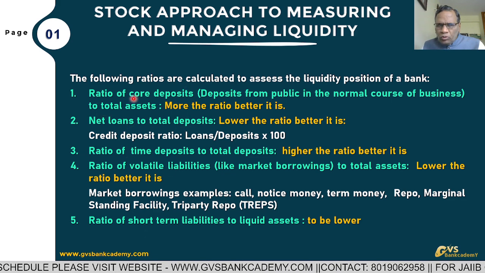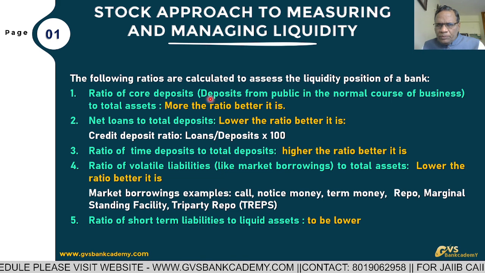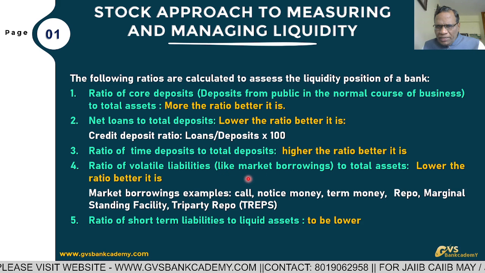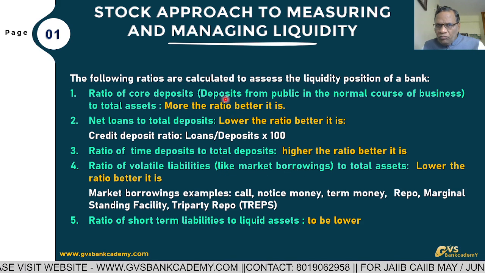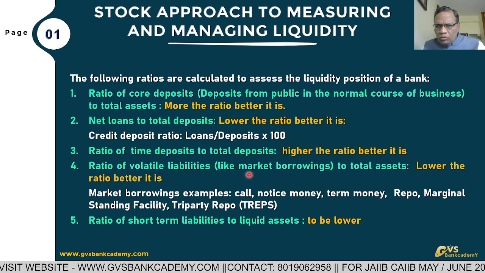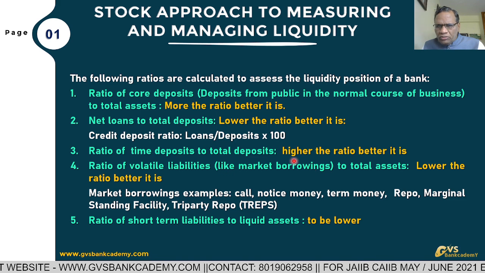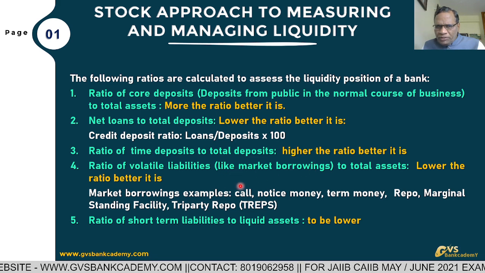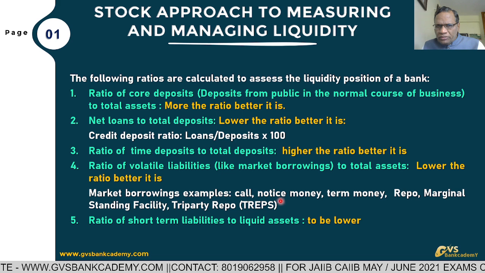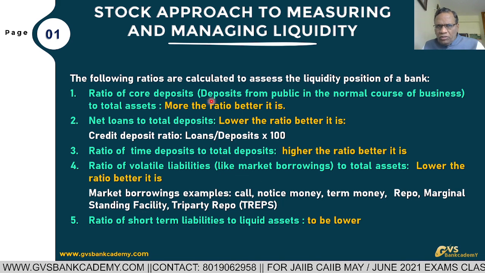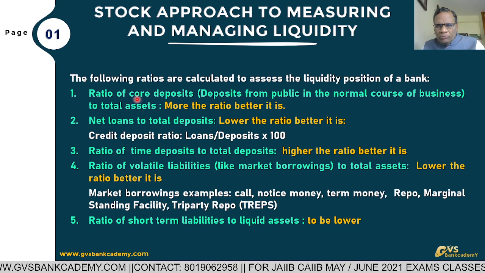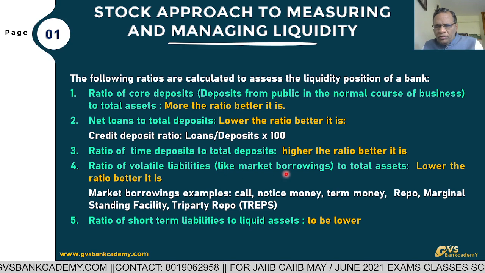Now 2 words you have to know. Core deposits means public deposits, number one. Market borrowings, you have to know clearly. Without knowing core deposits and market borrowings, we cannot answer this question. Examples of market borrowings we have already discussed. So these are 5 ratios and 2 new terms: core deposits and market borrowings.